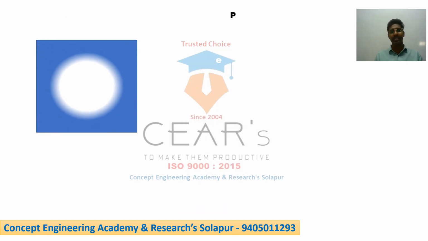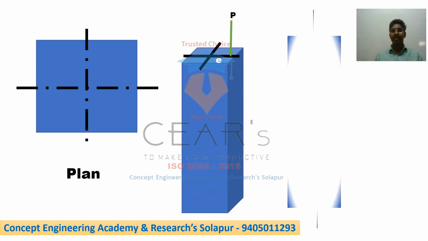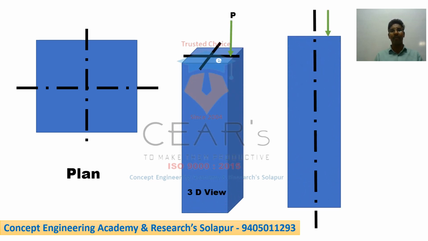Okay, so then again we have to take one similar column here. That is in plan. We are showing the x-axis as well as the y-axis, and similarly the 3D view. Just we have to apply here, my dear students, the load away from the axis. So whatever the load will be, now the load will be shifted from the CG by some distance. That distance is called the eccentricity. That load is called an eccentric load.